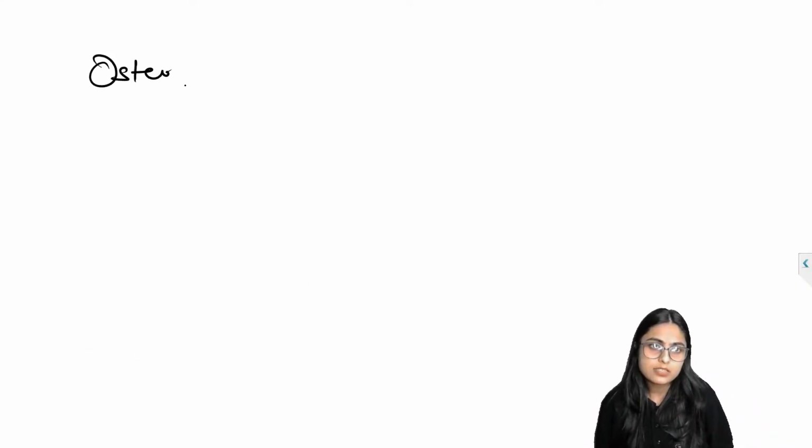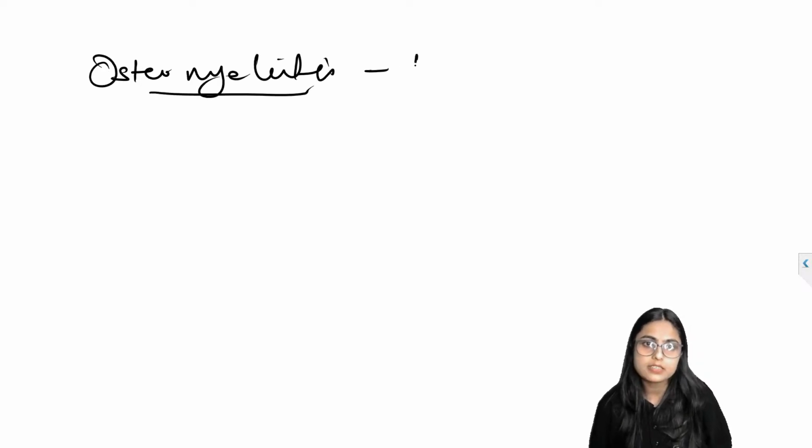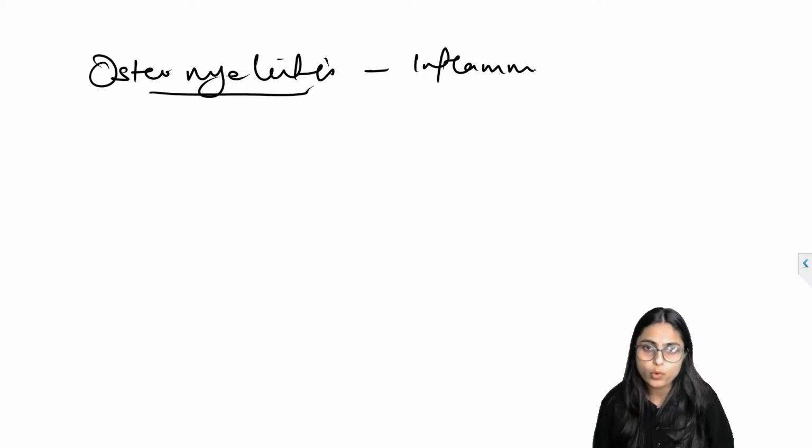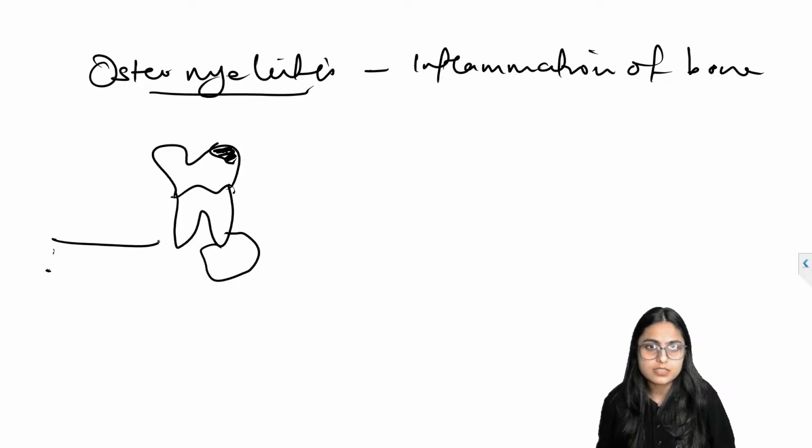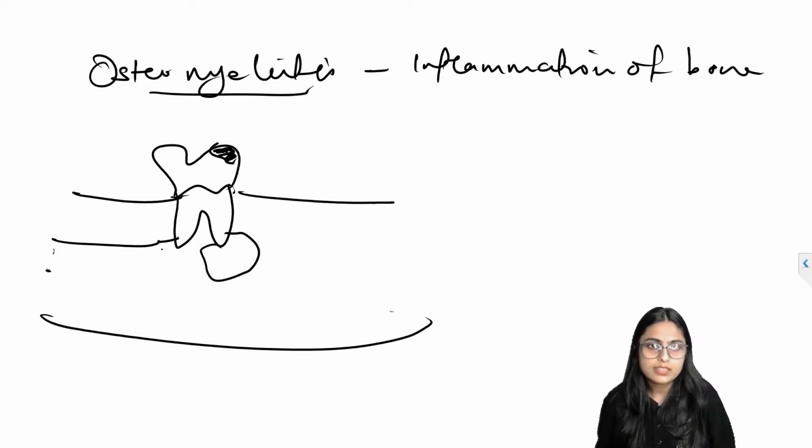So this is, of course, osteomyelitis. Osteomyelitis is nothing but inflammation of bone, that we all know, right? So if there is a carious molar over here, there is an infection. This infection spreads in the bone.